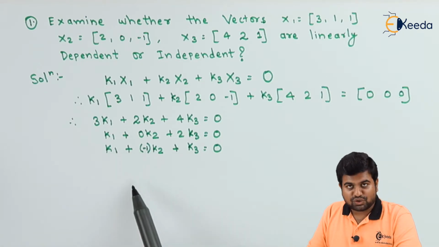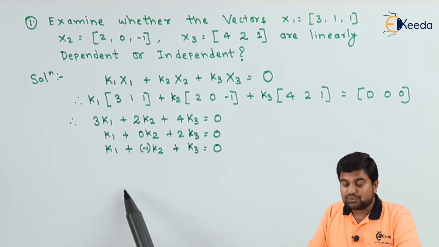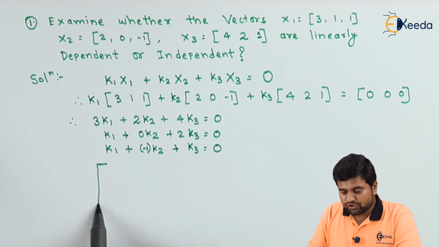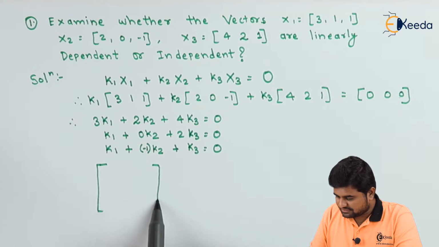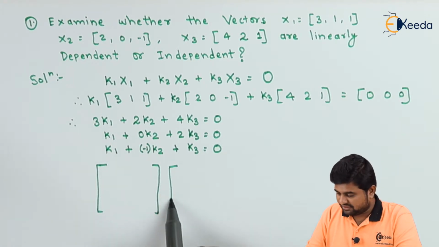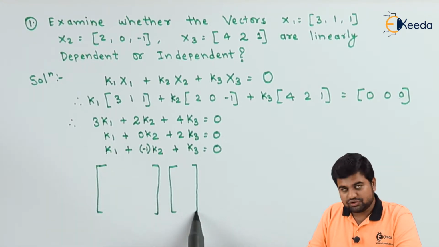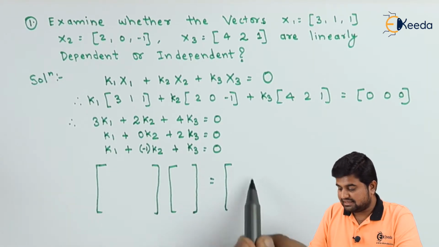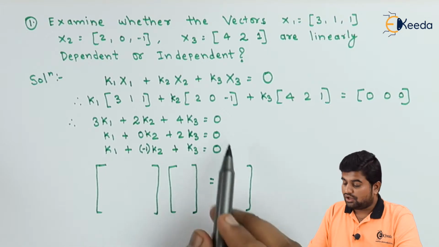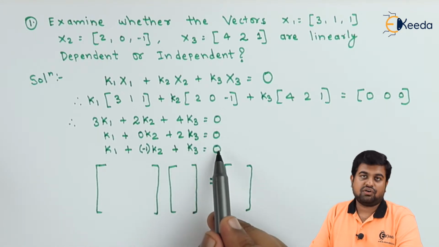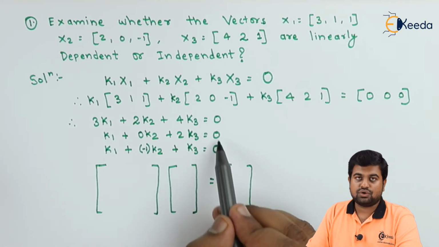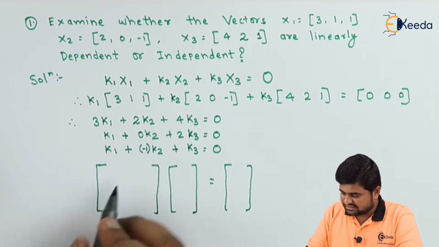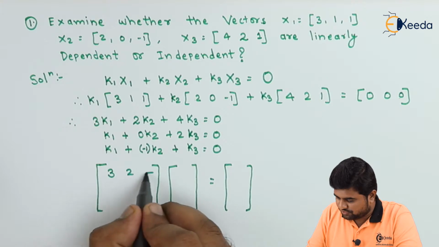Now in order to solve this, we will convert this into matrix form. We will have all the coefficients in one matrix, then k1, k2, k3, and on the right hand side we will have 0, 0 and 0. So let us start with 3, 2, 4. These are the coefficients. So let us write down 3, 2, 4.